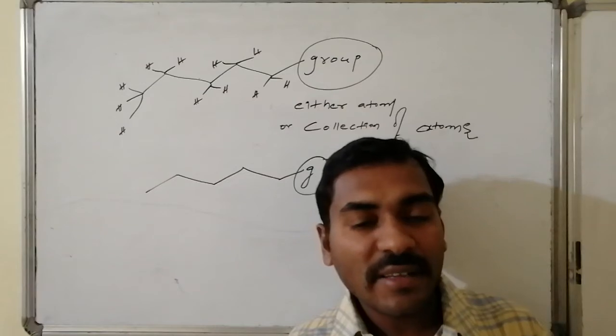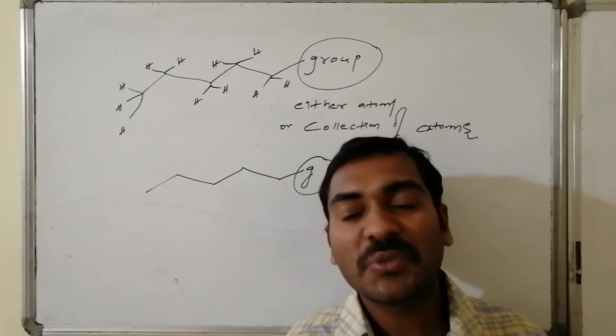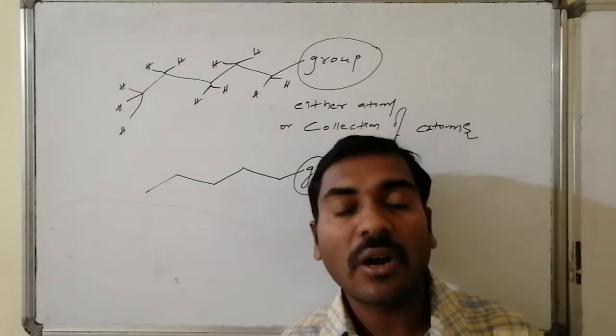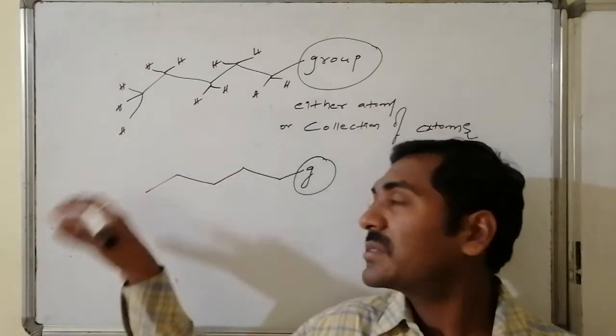Instead of carbon and hydrogen, one of the hydrogens in this molecule is replaced by the group. Due to this, there is a change. How it is going to change is my topic of discussion. If it is hydrogen, then what happens?